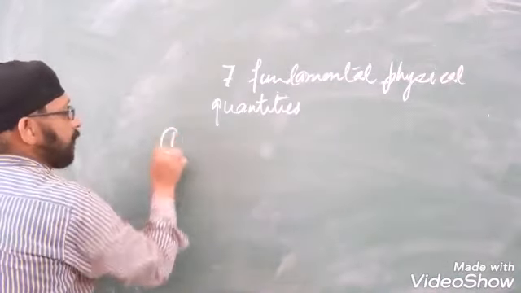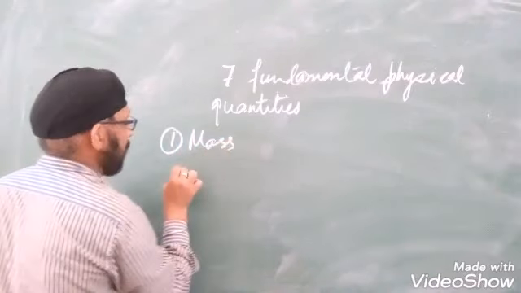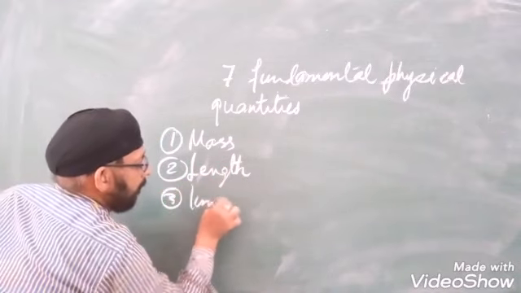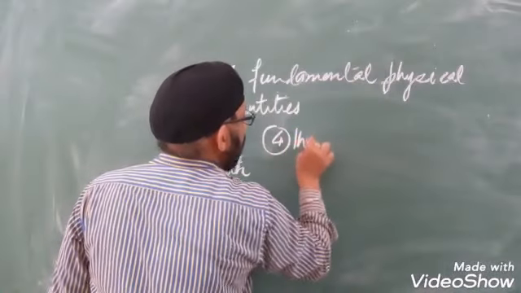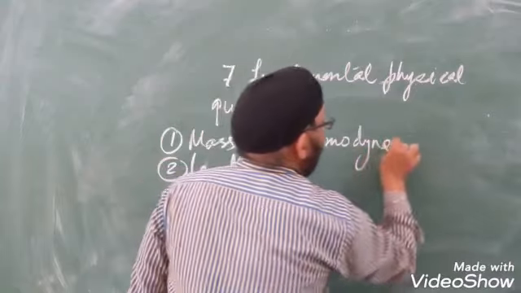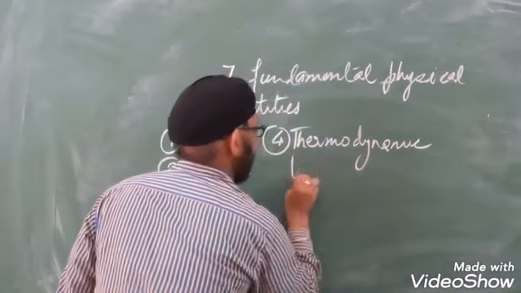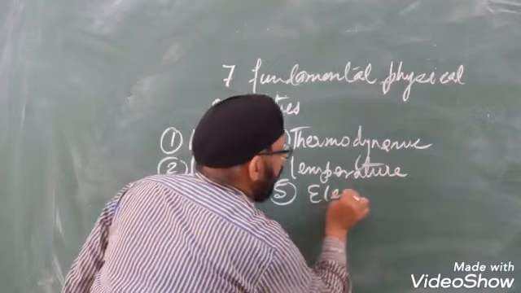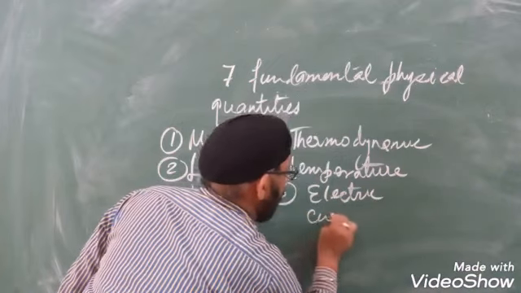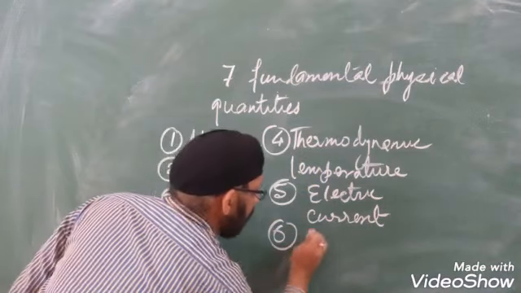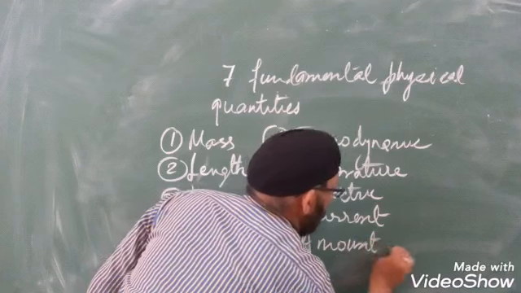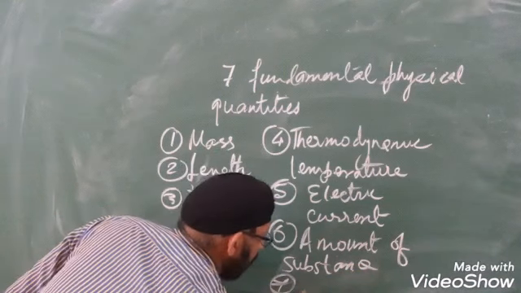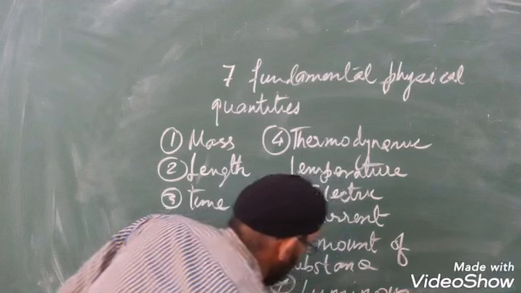These fundamental physical quantities are: mass, length, time, thermodynamic temperature or simply temperature, number 5, electric current, number 6, amount of substance, and number 7, luminous intensity.